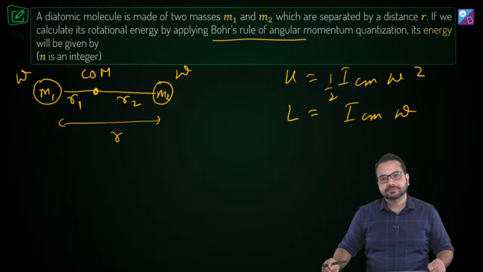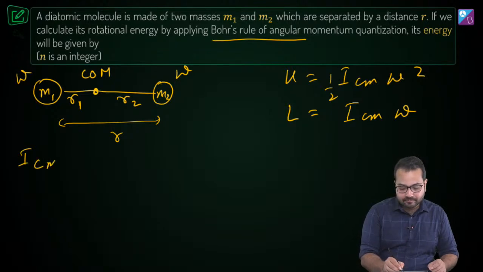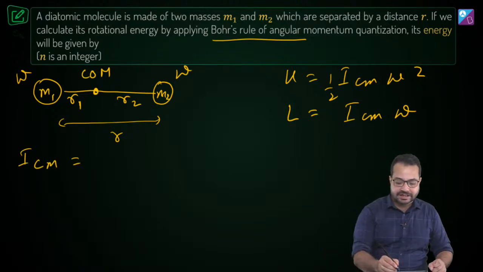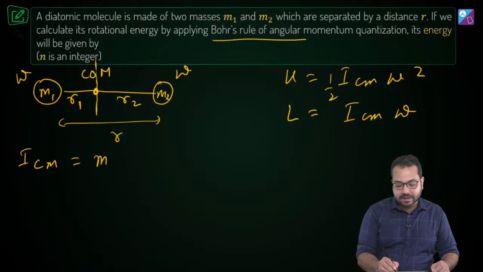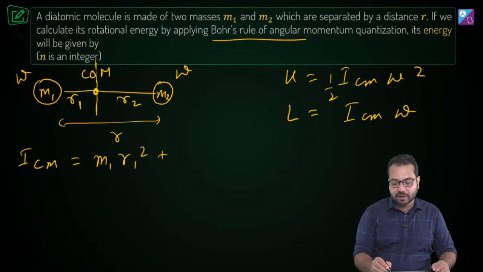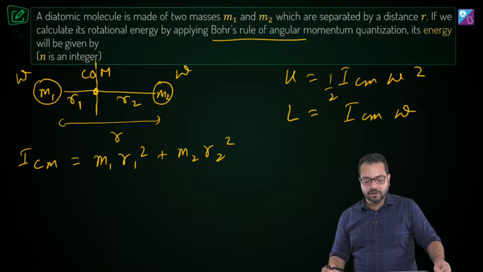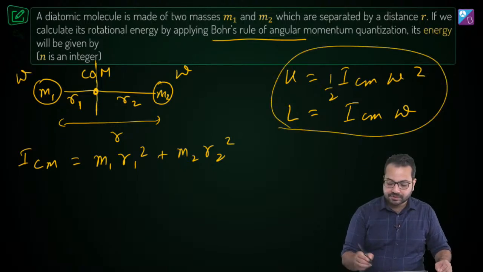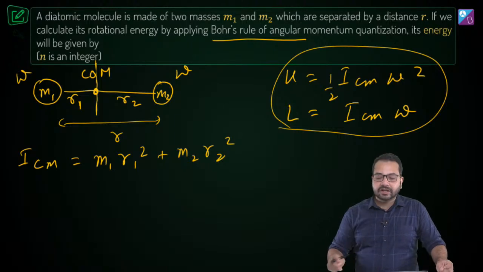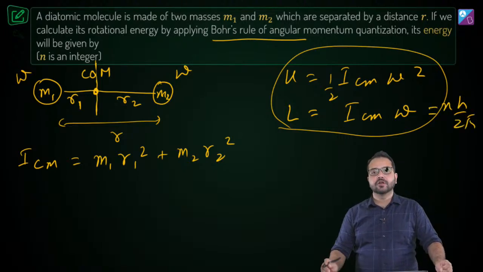Is that clear? So let's try to do this. First of all, let's find out what is ICM. What is the moment of inertia about the center of mass? So this is the axis. So moment of inertia of particle 1 is going to be m1 r1 square, and moment of inertia of particle 2 is going to be m2 r2 square. So that is the moment of inertia of the system about the center of mass. Correct? Now let's look at these two relationships. Angular momentum is equal to ICM into omega, and this is going to be equal to nh divided by 2 pi. Do you agree?